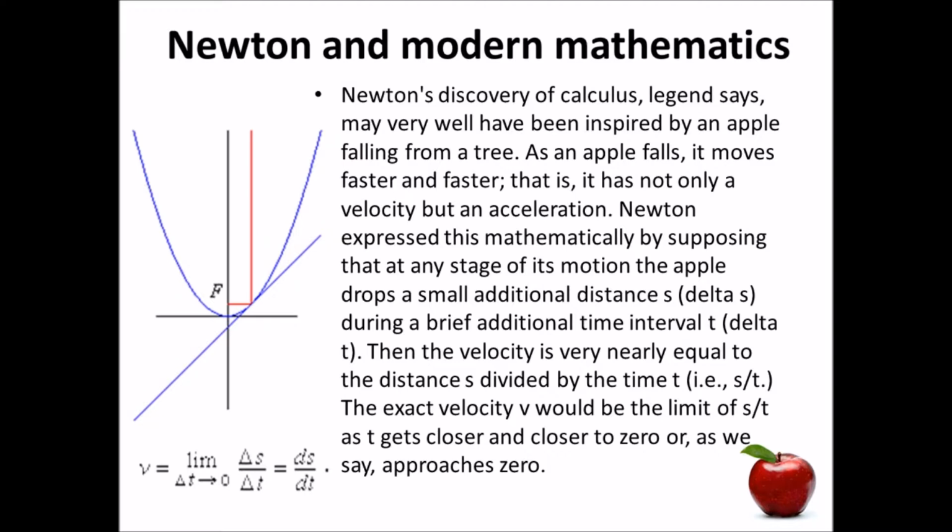Then the velocity is very nearly equal to the distance s divided by the time t. The exact velocity v would be the limit of s divided by t as t gets closer and closer to 0, or as we say, approaches 0.